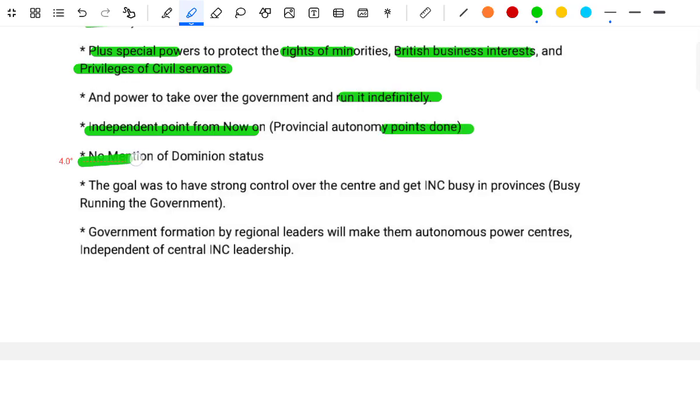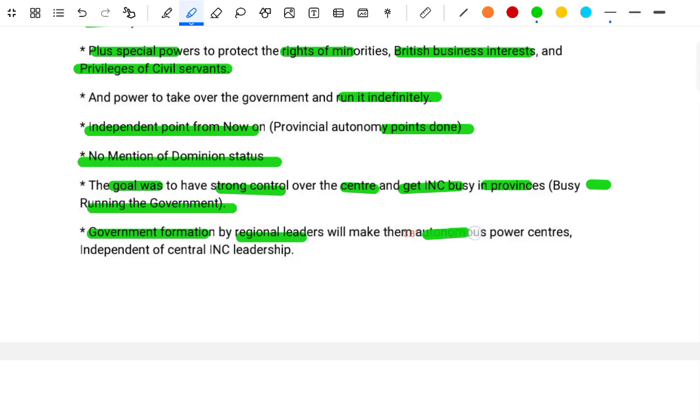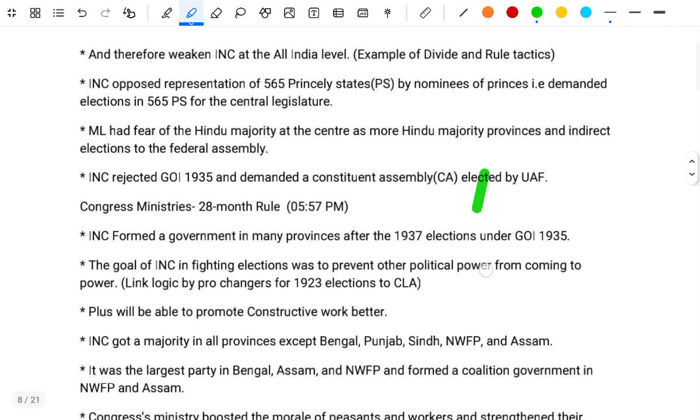There was no mention of dominion status. The goal was to have strong control over the center and get the INC busy in the provinces, busy running the government. The center formation by the regional leaders will make them autonomous power centers and independent of central INC leadership. And therefore the INC would be weak at the all India level. Example, the divide and rule tactics.